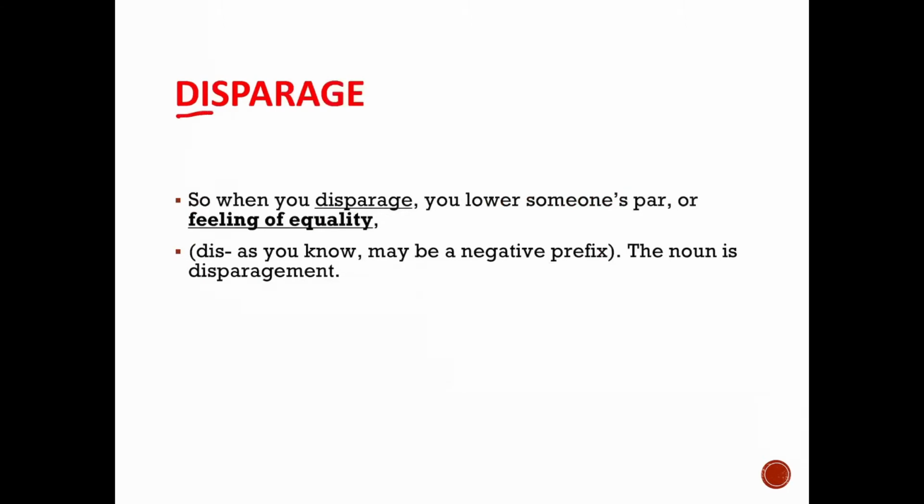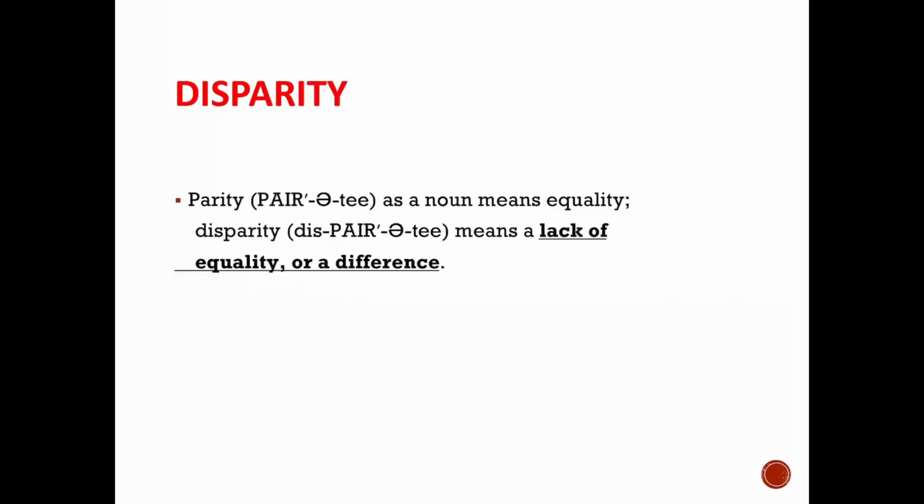Disparage. In that there is also the word par. When you disparage, you lower someone's par, or feeling of equality. Dis is a negative prefix. So when you disparage someone, you are lowering their feeling of equality. The noun forms are disparagement and disparity.